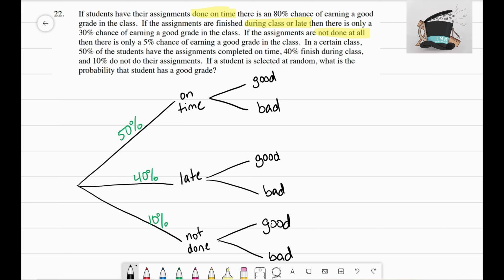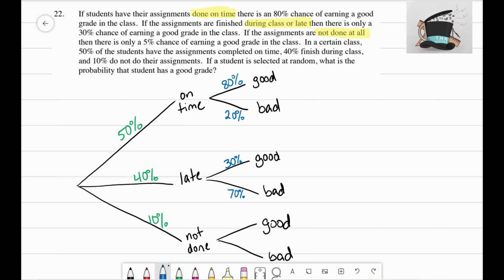Looking at the first sentence, it says, if students have their assignments done on time, so I'm on this branch here, there's an 80% chance of earning a good grade. So I'm going to go ahead and label this good grade here 80%. There's an 80% chance that they get the good grade, which would mean if they turned it in on time, that there's a 20% chance that they get a bad grade. Okay, so hopefully we're seeing how I'm pulling these numbers. Now, if the student turns in their assignment late, I'm here in this center branch, the chance of them getting a good grade is 30%. So I'm going to label the good branch here 30%, which would make the bad grade a possibility of 70%.